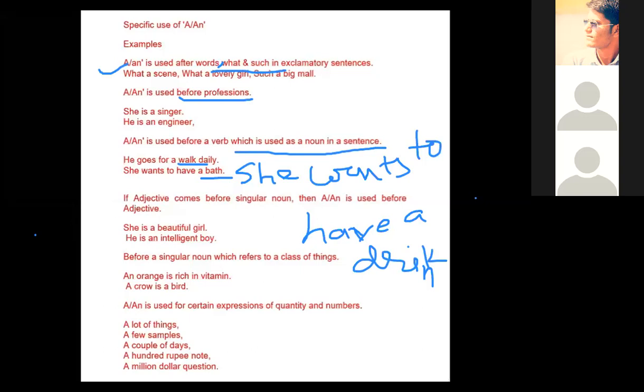Drink. She wants to have a drink. Drink means any drink; drink is a noun. Which type of noun is this? It's like "she wants to have an apple." Have an apple, so apple is a noun. Similarly, she wants to have a drink. So drink here is a noun.